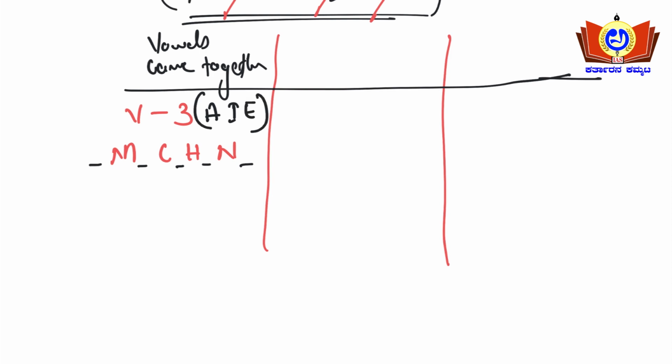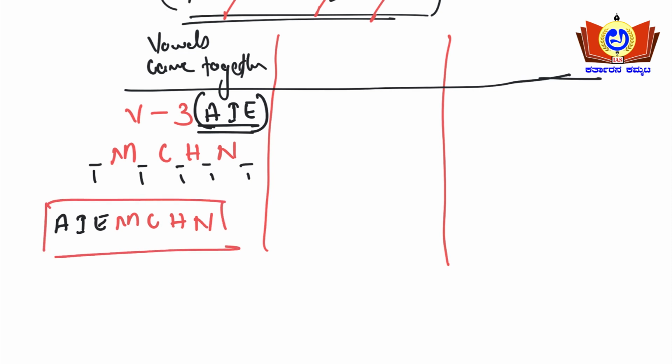Okay, these should be together. A, I, E. One example I'll be writing. Okay, in these 5 spaces, these vowels can be written together. A, I, E are together here, and the rest of the letters will be M, C, H, N. Yes or no? You got it right. These vowels are together in this particular way.